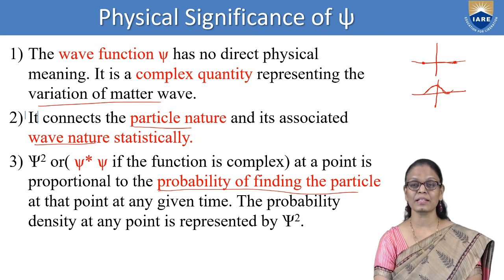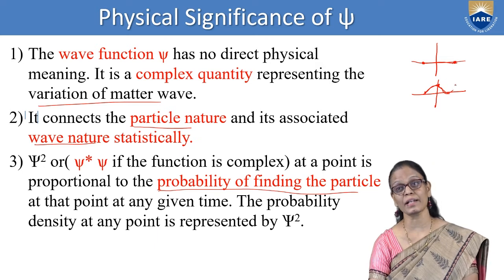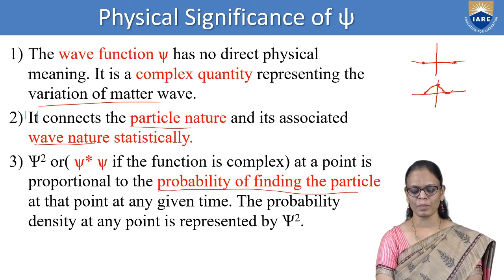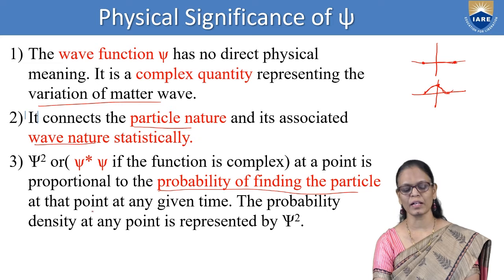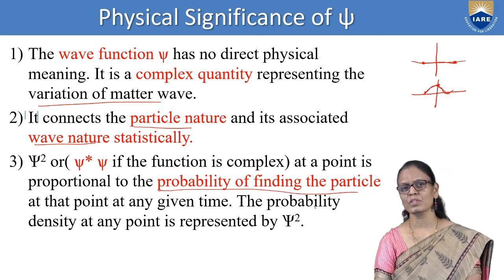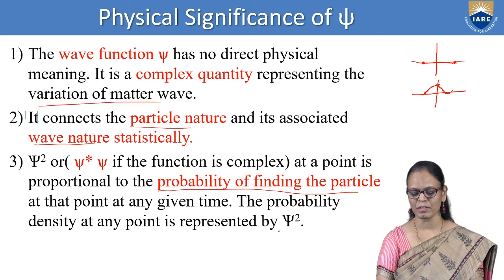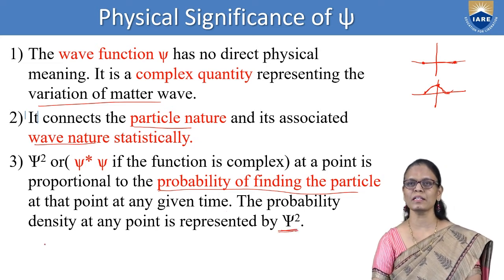But when you take psi square, it gives us the probability of finding the particle. What is the probability of finding the particle at this position, and so on. So the probability of finding the particle at that point at any given time can be obtained. The probability density at any point is always represented by psi square.